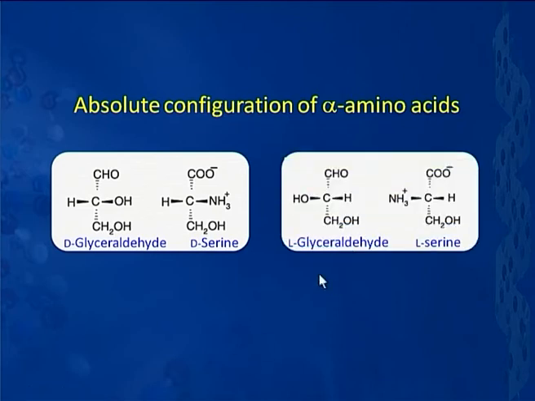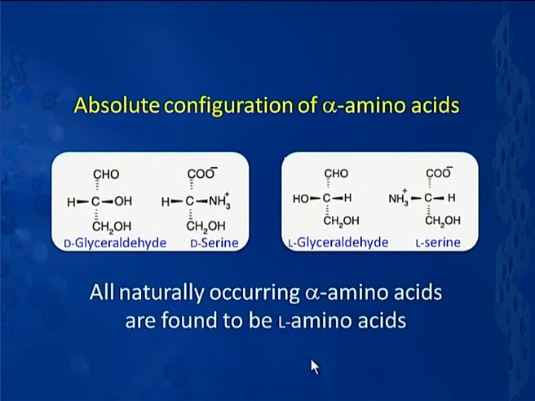Similarly, we have L glyceraldehyde and L serine. L serine is related to L glyceraldehyde, and the only difference between the two is that NH3 comes onto the left hand side as against the right hand side. So, that is how the D and L absolute configurations differ from each other. All naturally occurring alpha amino acids are found to be L amino acids. That means, they will relate to L serine. That means, if you look at the three-dimensional arrangement around this carbon atom, it will be of this kind. That is exactly what I was trying to show to you.